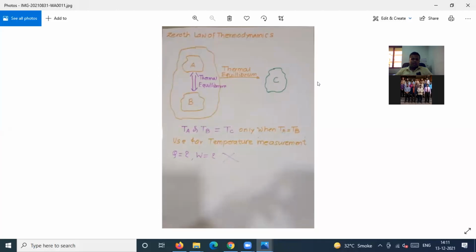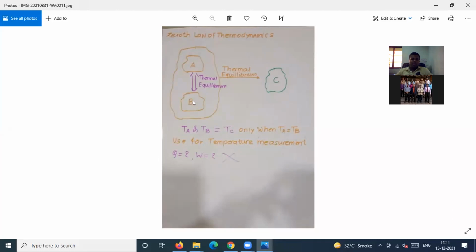This is the zeroth law of thermodynamics. This law you already studied in the diploma course. So what does the zeroth law of thermodynamics say?